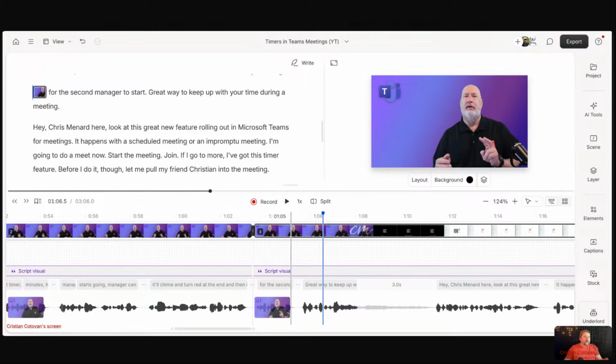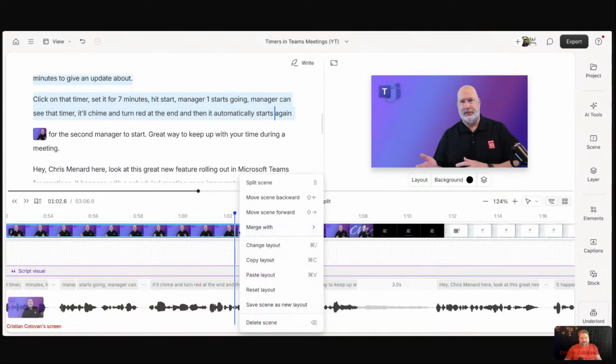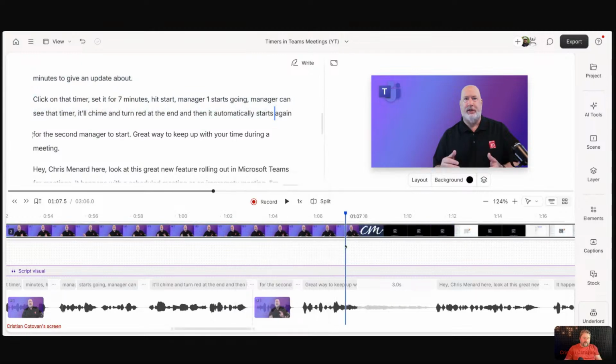There is a way, and it's been there for a long time, to merge, to combine two scenes into one. So here's how you do it. You can right click on one scene and say merge with scene before or after. In this case, I want to merge it with the scene after. And there you go. Now they have become a single scene. Now be careful with this because there's a bit of a catch here. If you have different elements in these two scenes, some unpredictable stuff is going to happen.